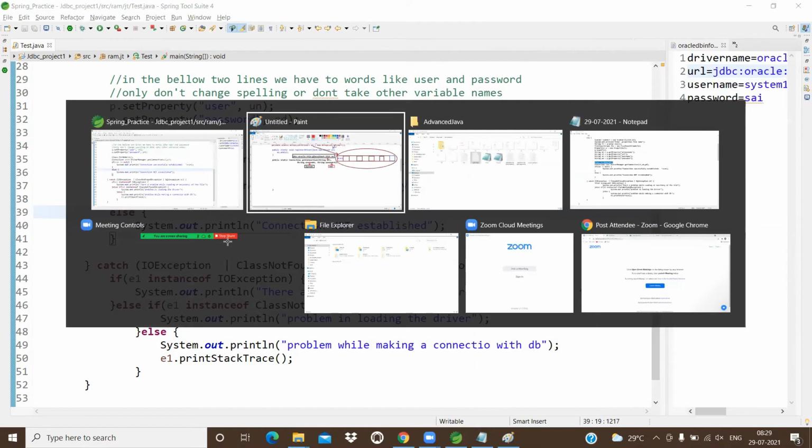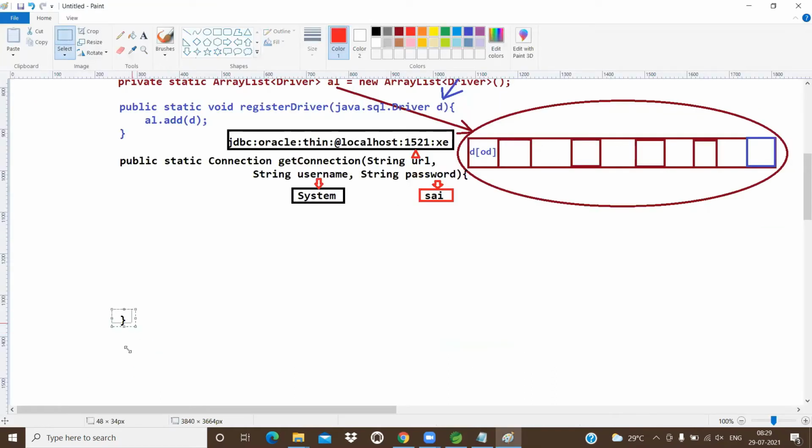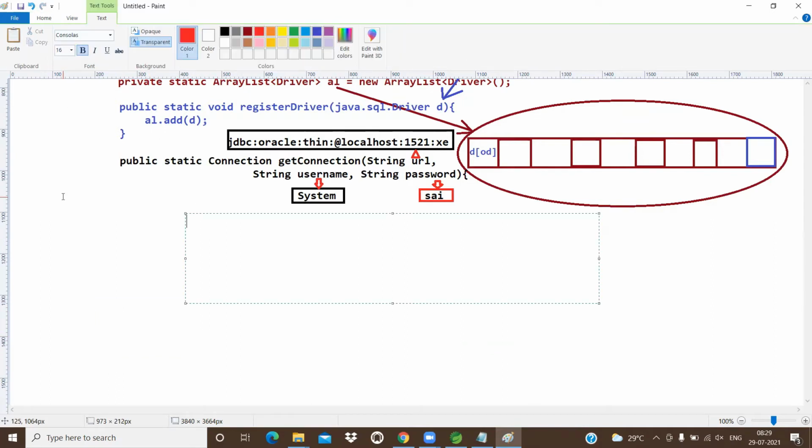That verification logic is available here, my dear guys. Got it or not? So how is it going to verify? Very simple. How can the JVM understand whether the URL we entered is valid or not? There is a method called acceptsURL. That method checks whether this URL pattern is valid or not. Where is that method? In the driver.